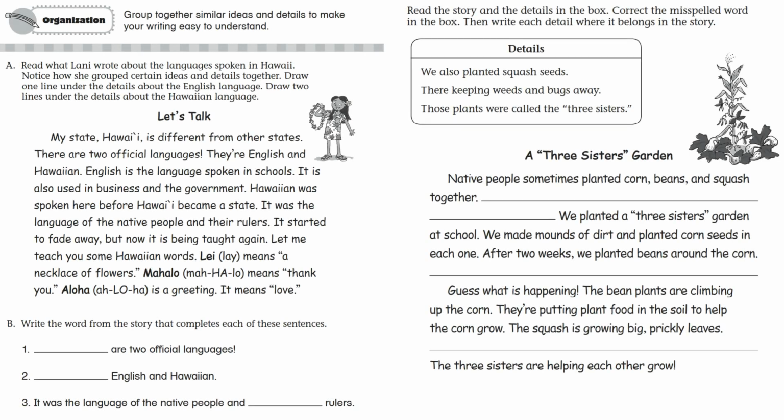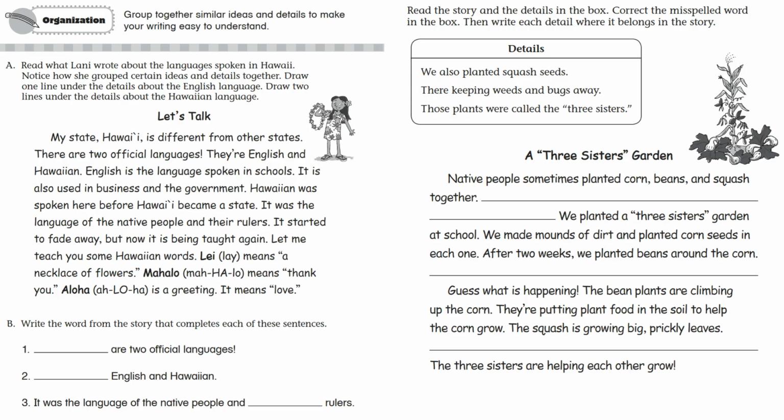Now we are practicing organization. Good writers do not just throw ideas everywhere. Good writers group similar ideas together so the reader can follow easily. On the left side, we have a short paragraph about languages spoken in Hawaii. As you read, notice that some details are about the English language and some details are about the Hawaiian language. When we organize, we ask, which ideas belong together?